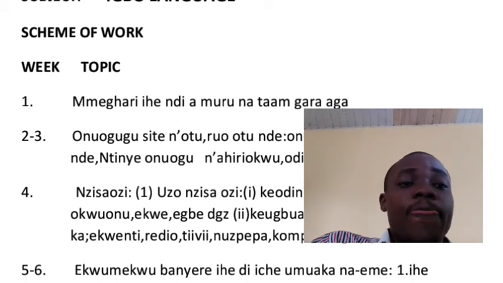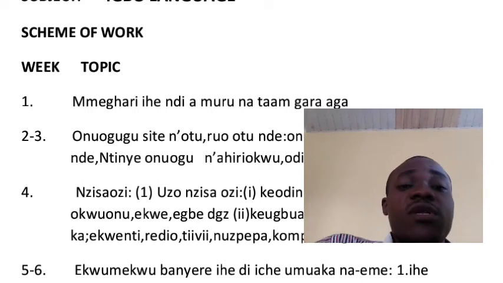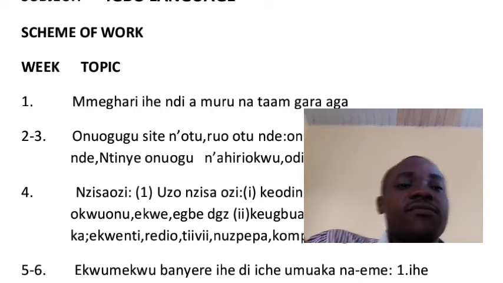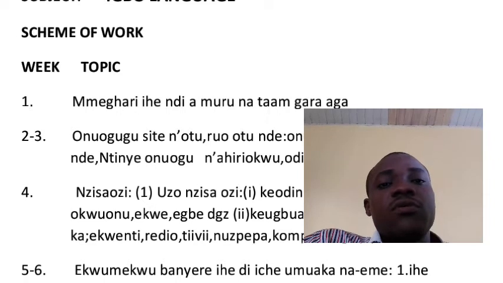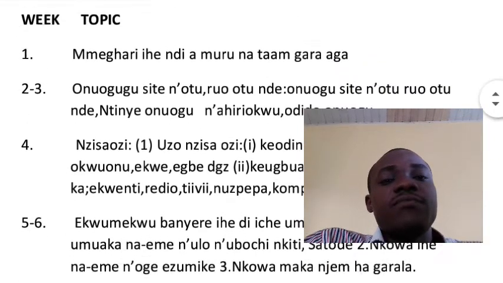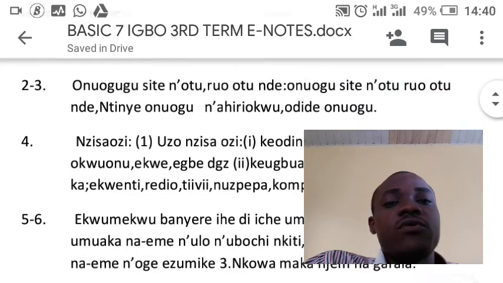Here bụ Igbo class maka ndị nọ na ụmụ akwụkwọ nọ na JS1. So nke a bụ third term. This is the third term scheme of work.